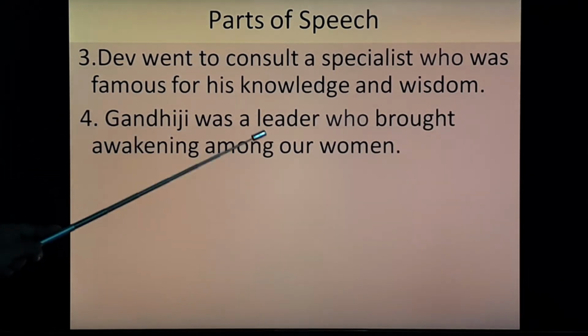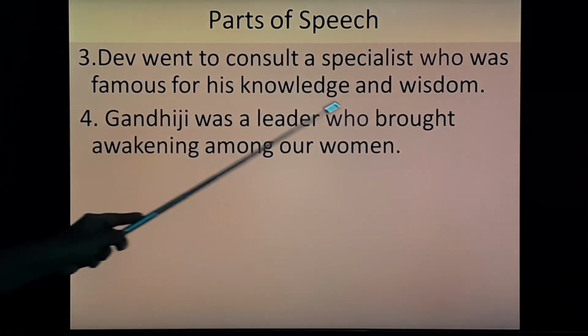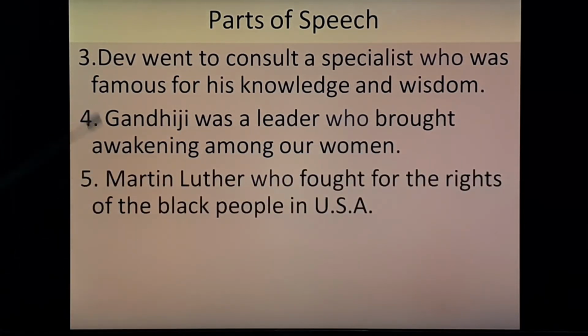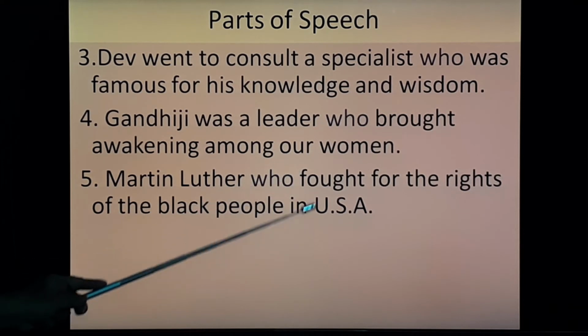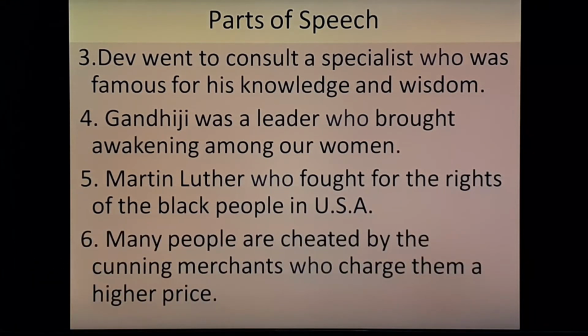Gandhiji was a leader who brought awakening among our women. Martin Luther, who fought for the rights of the black people in USA. Many people are cheated by the cunning merchants who charge them a higher price. So this way you can make use of this who.